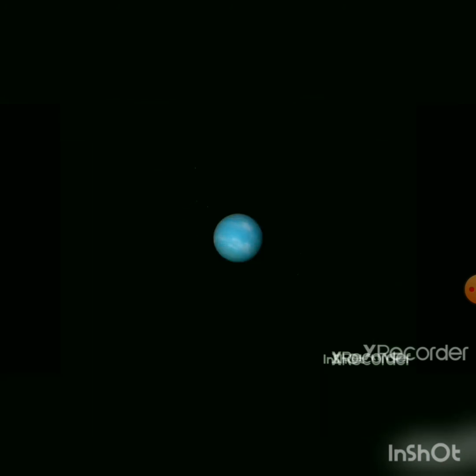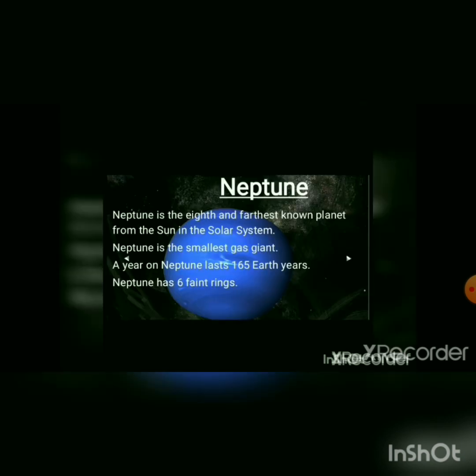Now the next planet is Neptune. Neptune is the eighth planet of our solar system, and it's a very small gas giant. A year on Neptune lasts 165 Earth years, and Neptune has 6 faint rings. You cannot see its rings around Neptune, but yes, on Neptune also rings are present.